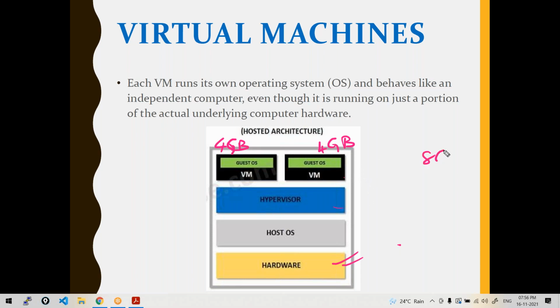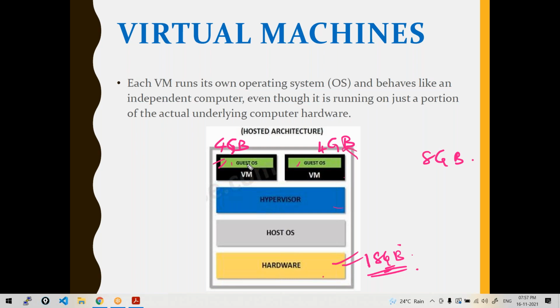Fine, total 8 GB. Let's say my laptop is having only 8 GB. Then your virtual machines' performance will be very slow. The performance will be degraded. We cannot launch them properly. We cannot run them because it's running out of resources. Let's suppose you have some 18 GB in your laptop. Then yes, you can allocate them. Making sense? Means there should be enough resources available for launching your virtual machines.